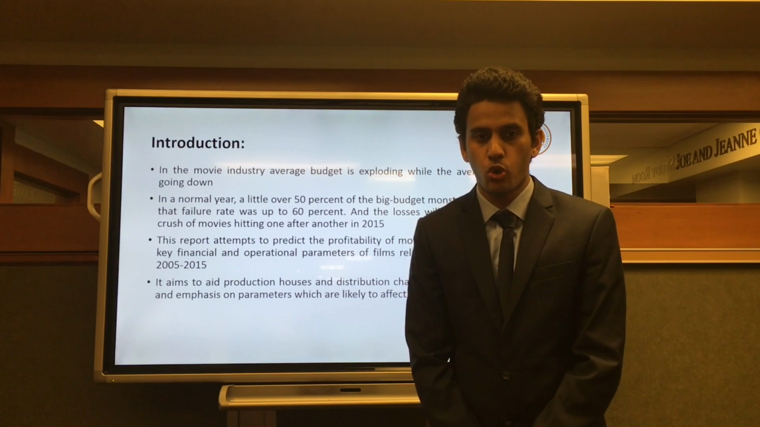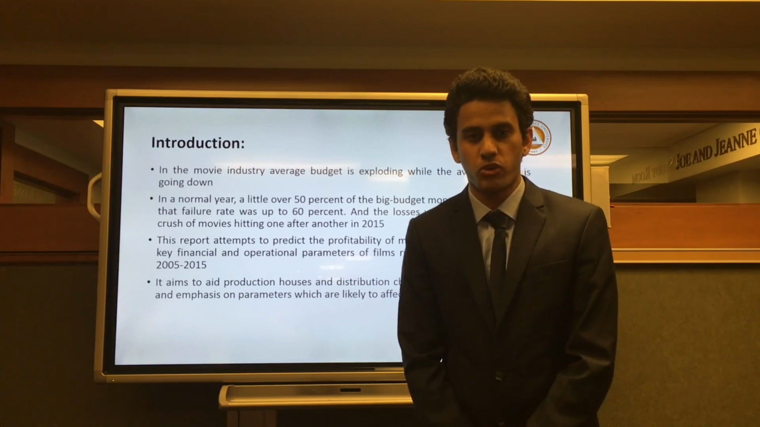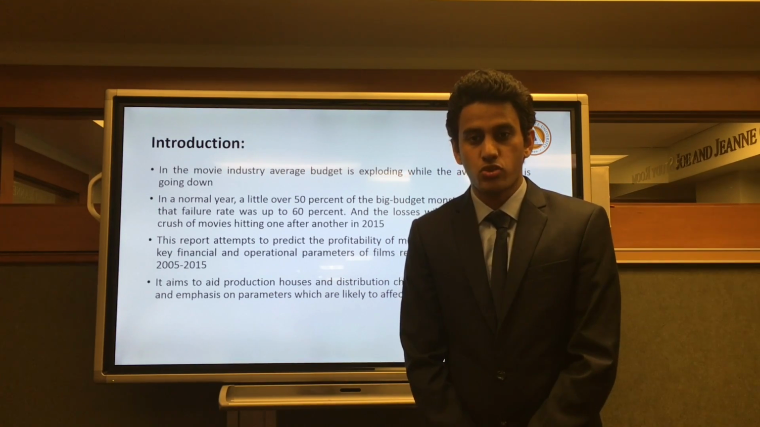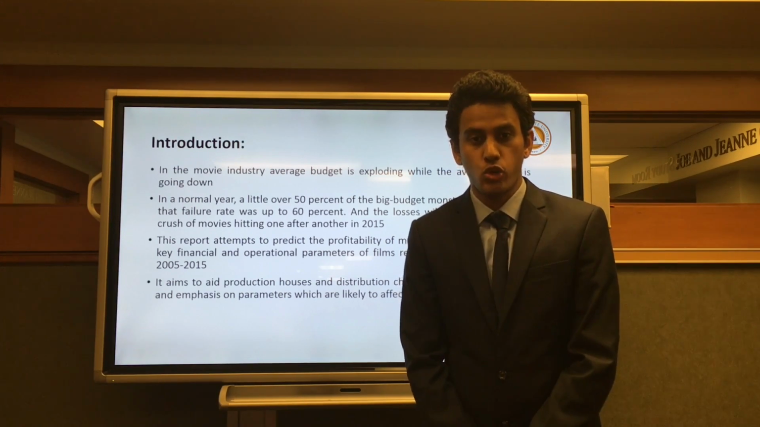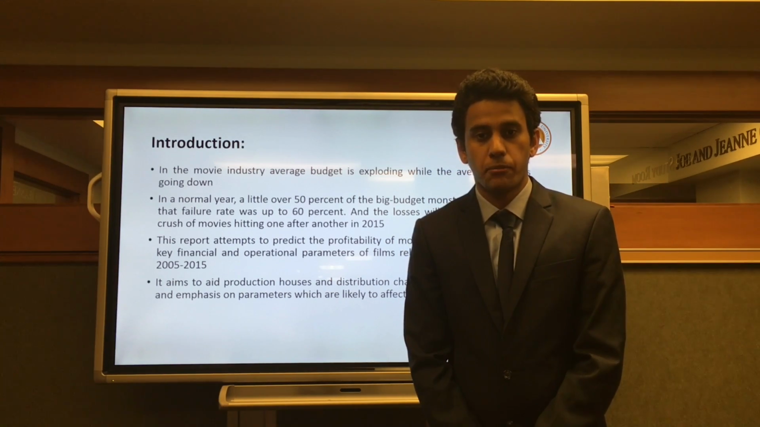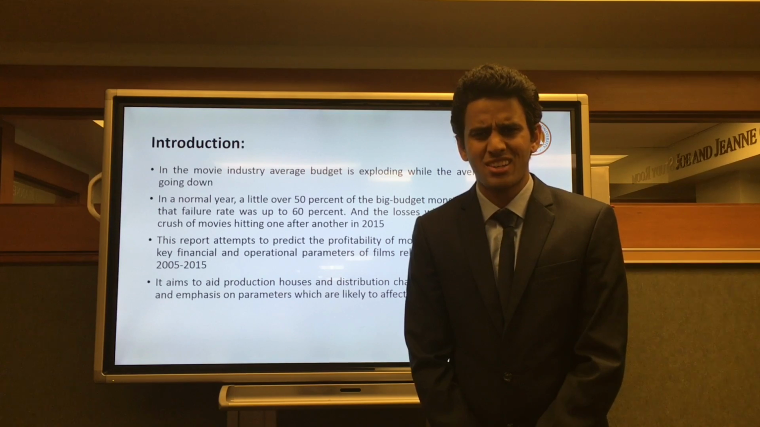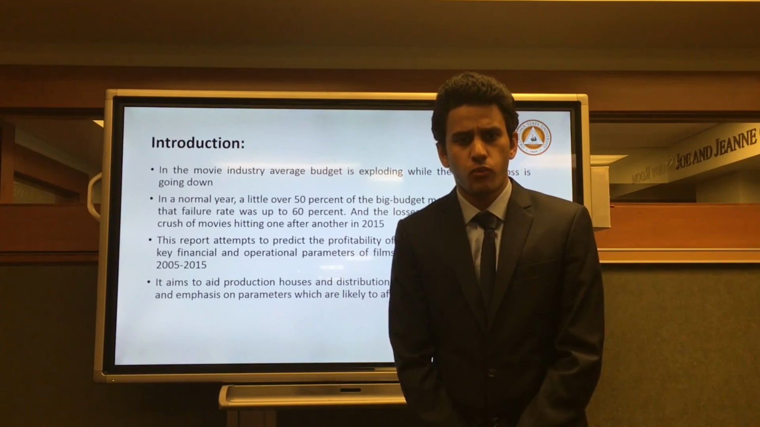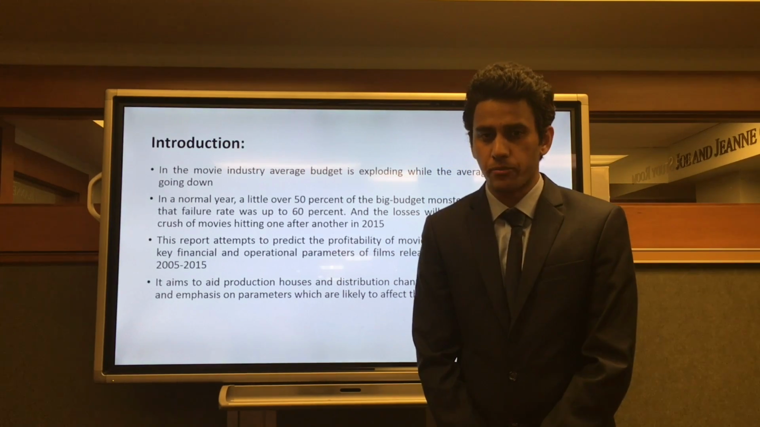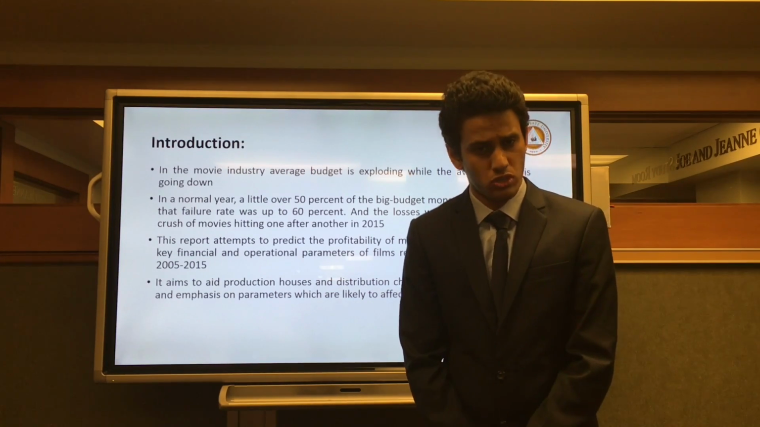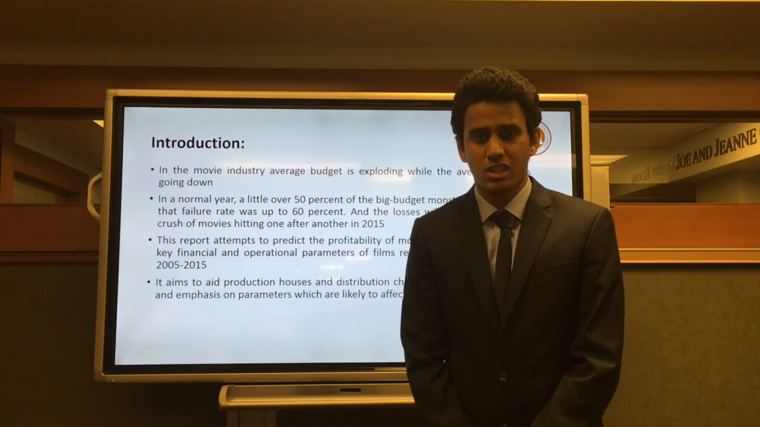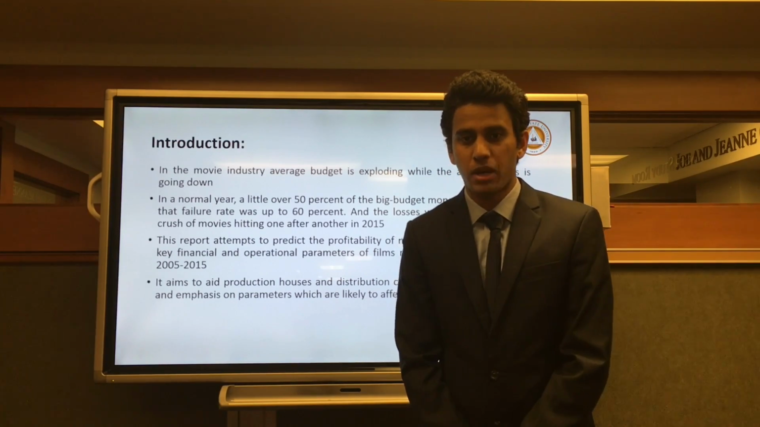The scenario is so bad that the failure rate of a movie rose to 60%, and this rate is expected to increase in the coming years. The huge losses faced by the movie industry built curiosity in us and led us to identify what factors decide the fate of a movie. We collected the data of more than 1,000 movies from the last 10 years, 2005 to 2015, and wished to predict the profitability of a movie by taking key parameters into account.